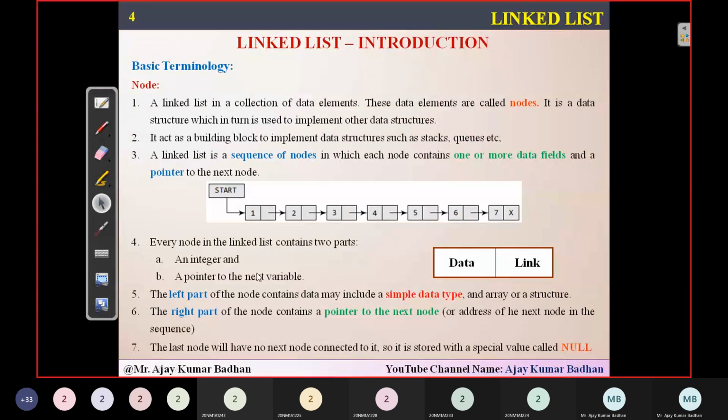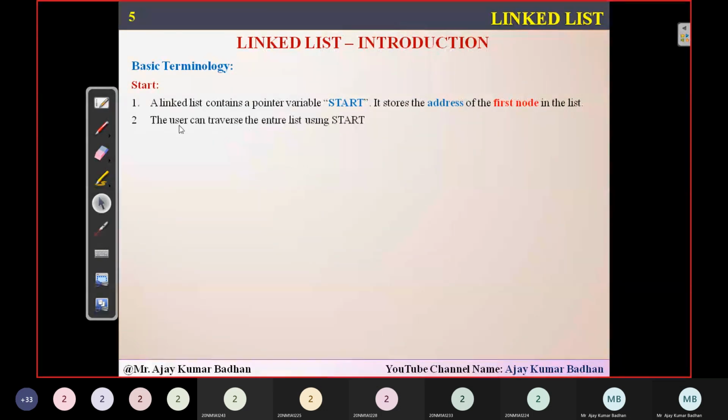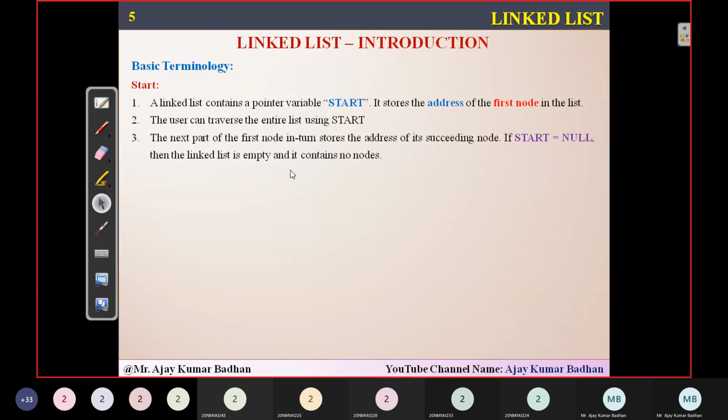So the basic terminology here is start, as I told you. In the previous diagram we have seen that start is a pointer variable, and it will contain the address of the first node. Whenever we want to traverse the list, from starting to ending, traversing means visiting each and every node one by one and determining the value present in it. To do that, we should start with the start pointer, because that is the one which points to the first address.